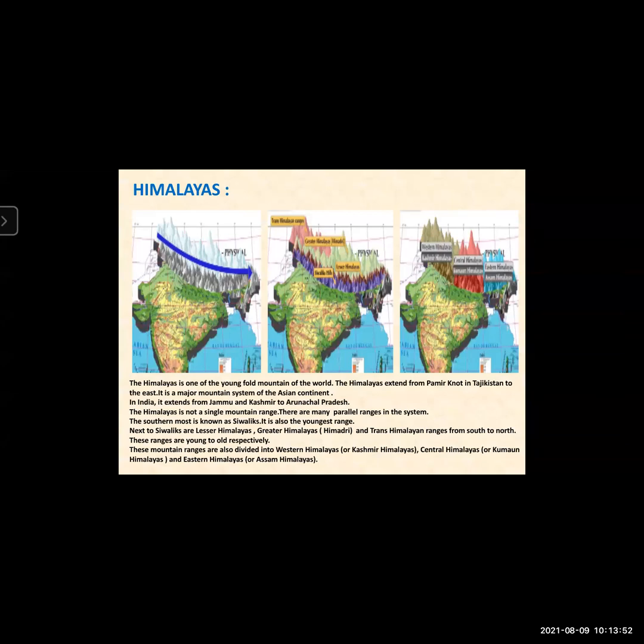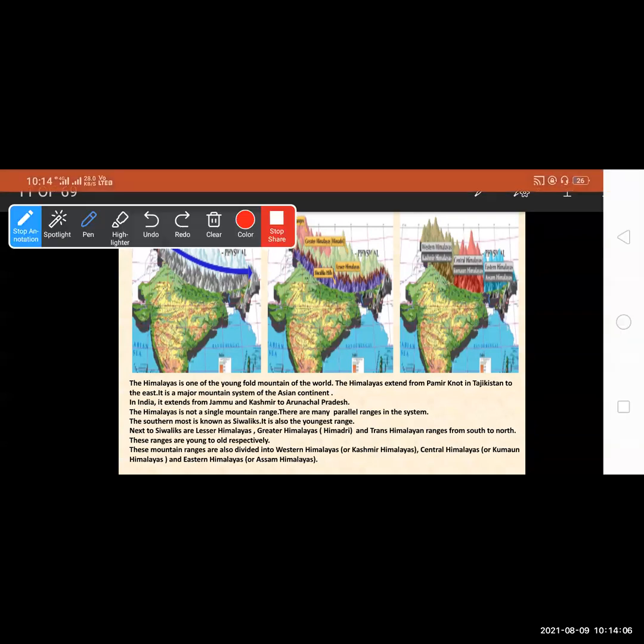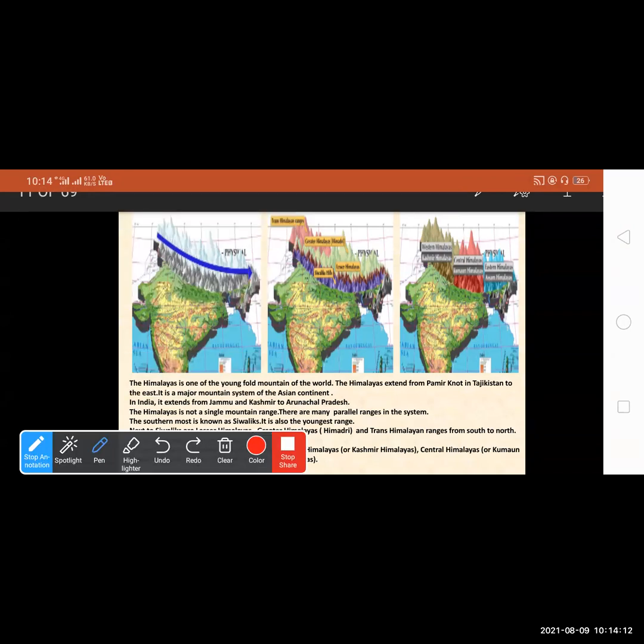Remember this point, students: in India, it extends from Jammu and Kashmir to Arunachal Pradesh. You can see it in the map.